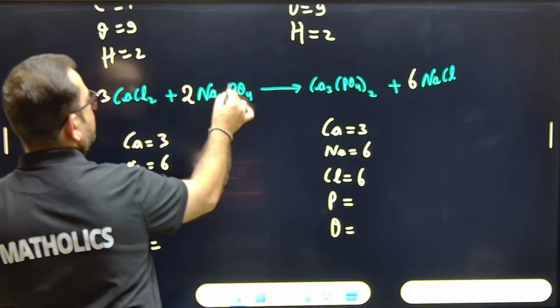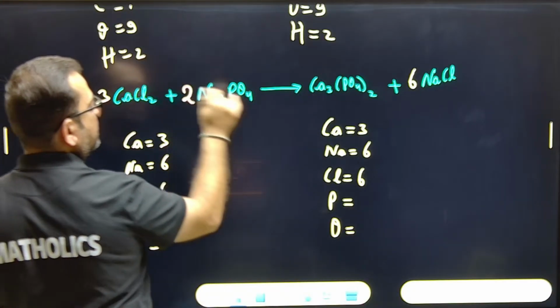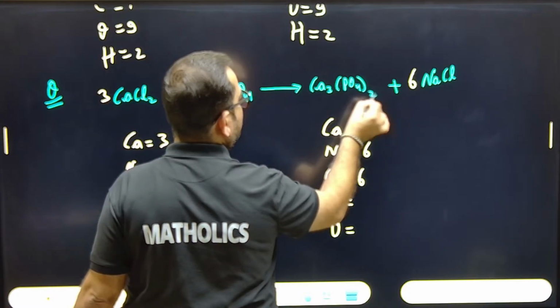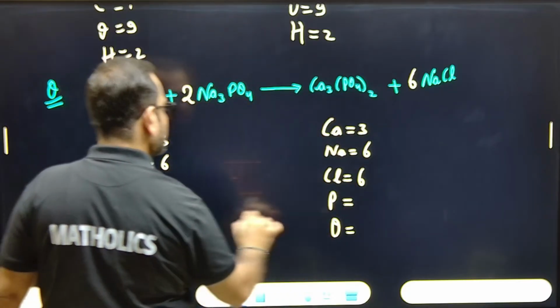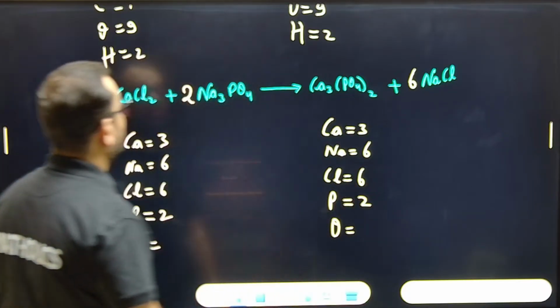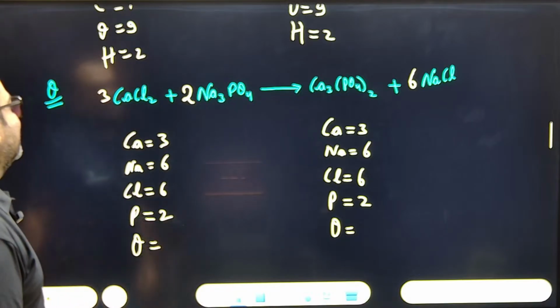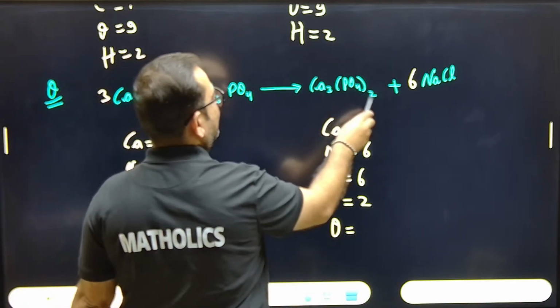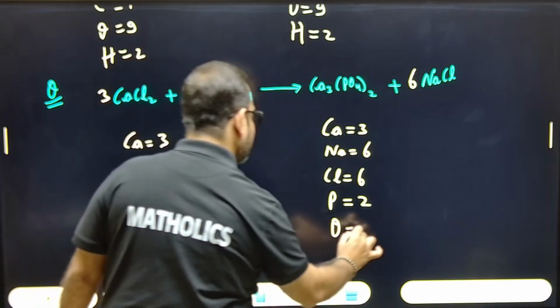Phosphorus here, see, this is 1 phosphorus into 2. Here 1 and 2 on the outside, that means 2 phosphorus. Okay, done. 2 and 2. Now look for oxygen. Oxygen will be balanced. 2 times 4 is 8, 4 times 2 is 8. Sorted. So this is the balancing done.